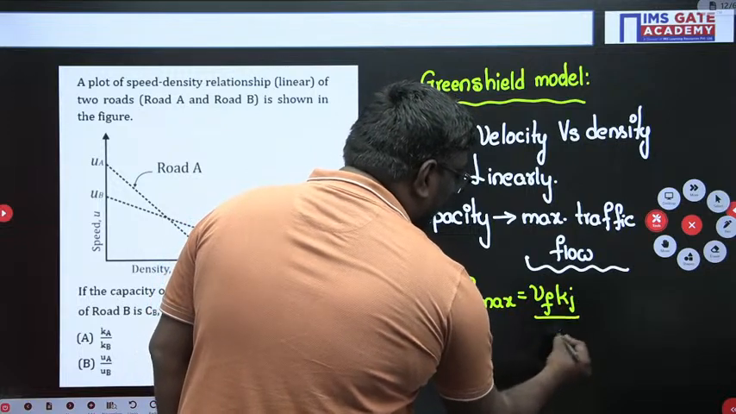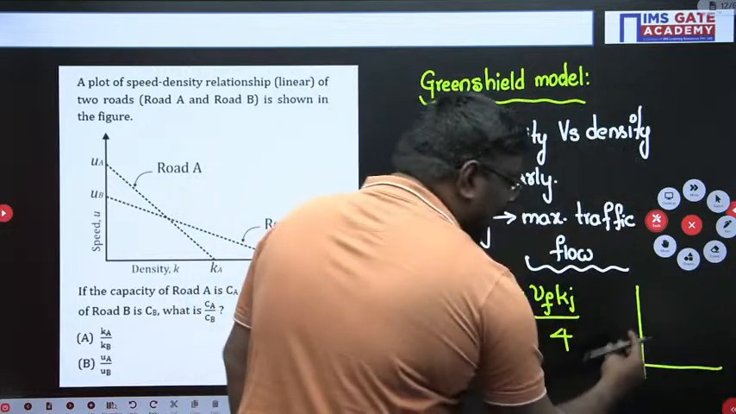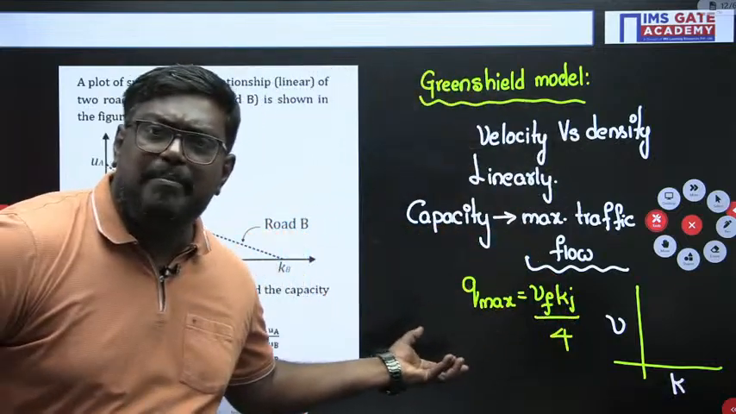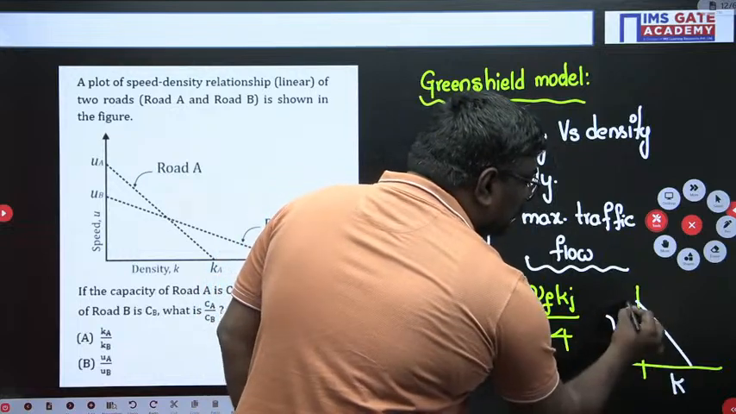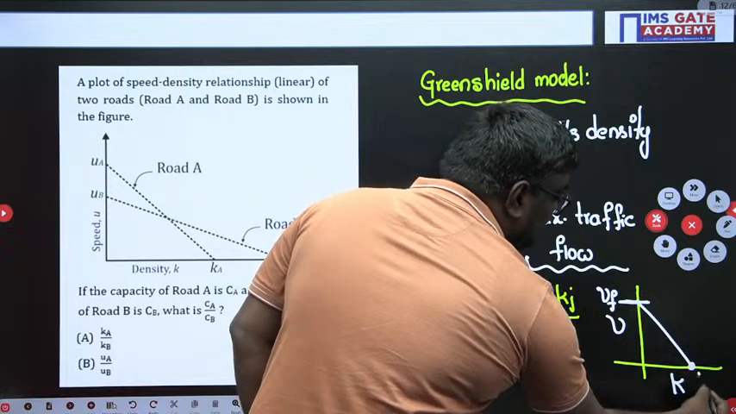Okay. Now you can ask me, suppose I have a graph here, if this is a graph between velocity and density, my dear students. We know this varies linearly. So this we call the free flow speed, and this we call the jam density.